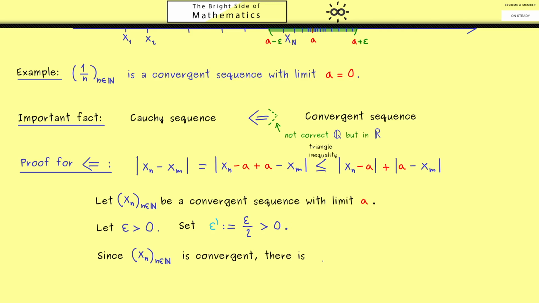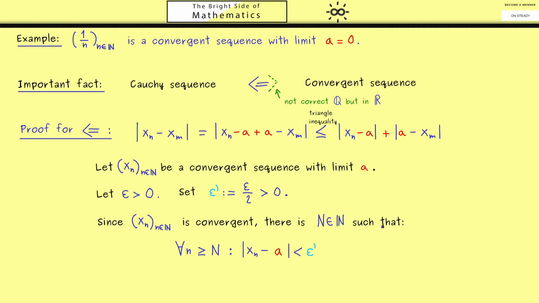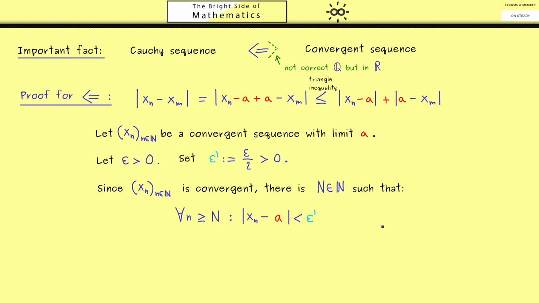Okay, now we can use that the sequence xn is convergent, so we know there is a capital N, such that for all indices greater than N, the distance of xn to a is less than epsilon prime. So here we use the epsilon prime, because then we can make the conclusion we want. Namely, we now can consider 2 indices that are both greater than the capital N, and then we just calculate the distance between both sequence members.